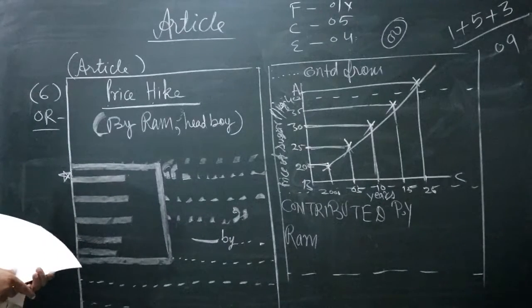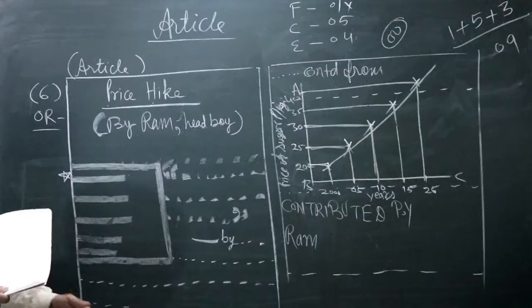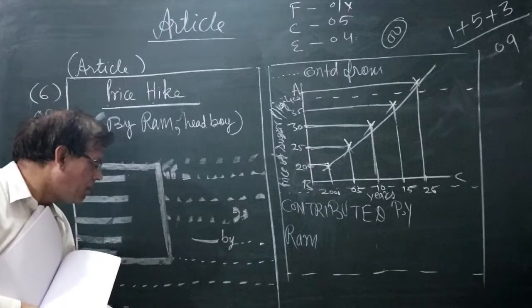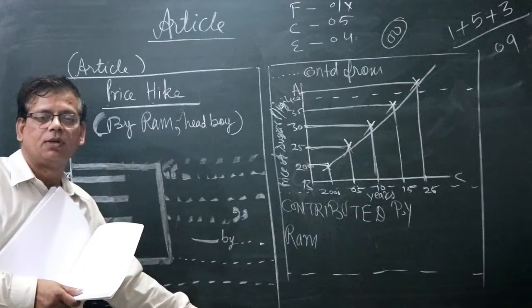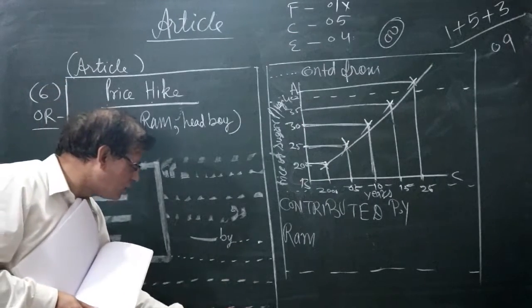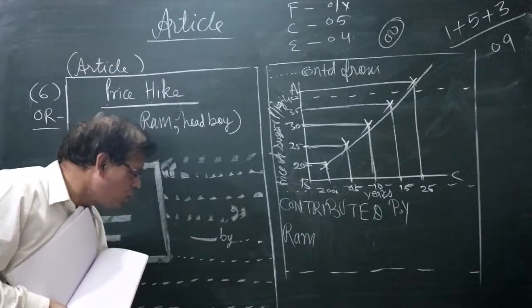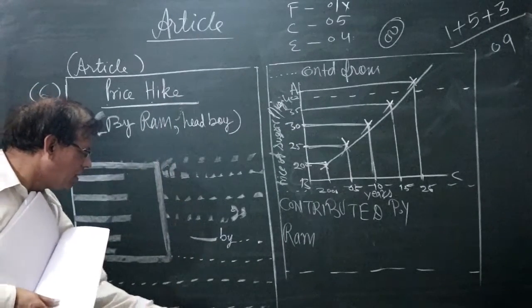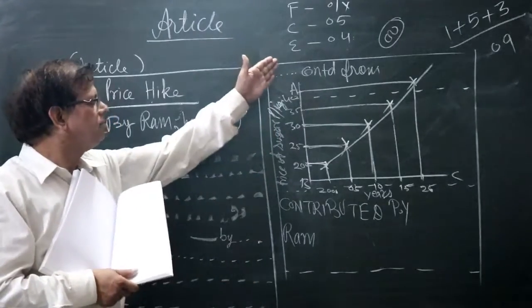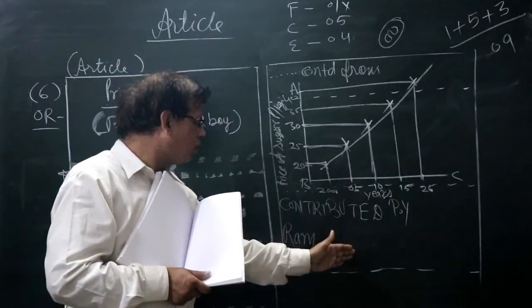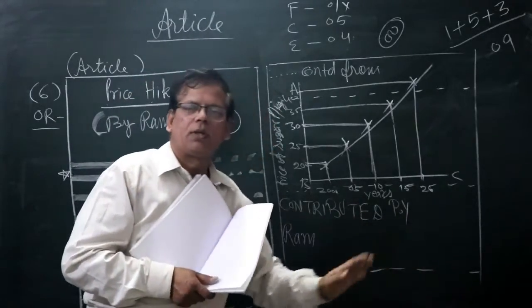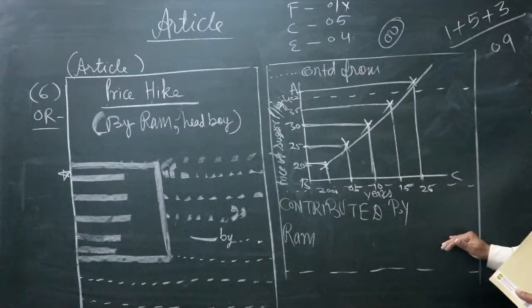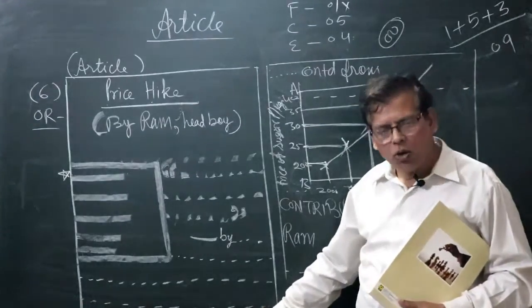Okay, and if you want to write starting from this page, then you must write continued to. If you don't write continued to, the examiner will award you marks here at this very page. If you want your examiner not to award marks at this very page, then write continued to. This will stop the evaluator from awarding marks at this first page. He will go ahead, read the other part on the other page where you have ended, and he will award you marks there. If marks are awarded at the 2nd page because your answer ends at the 2nd page, you shall be in the benefit. If marks are awarded at the 1st page, you shall be in the loss.